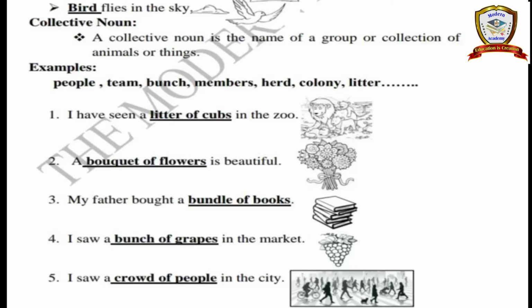Next, collective noun. So what is a collective noun? A collective noun is the name of a group or collection of persons, animals, or things. So a group of persons, or a group of animals and things, is known as a collective noun. Okay, see that example, people. See, the word person denotes one person.